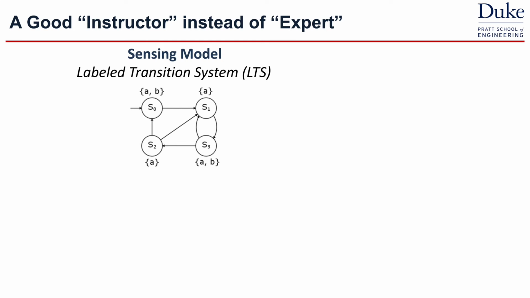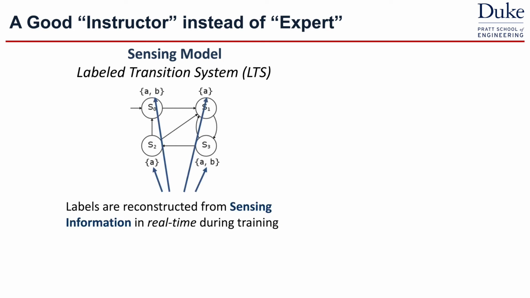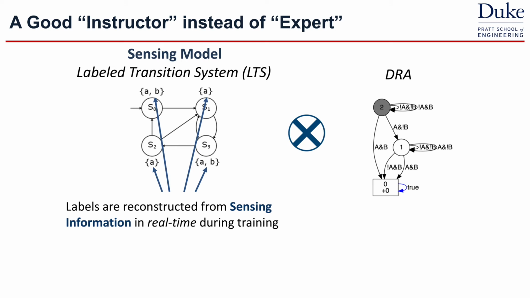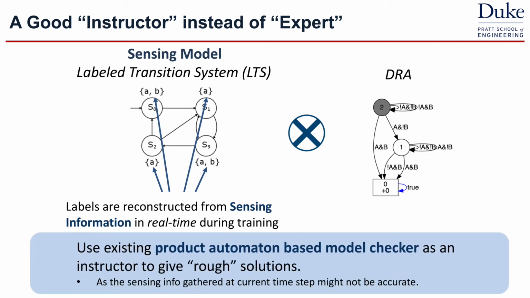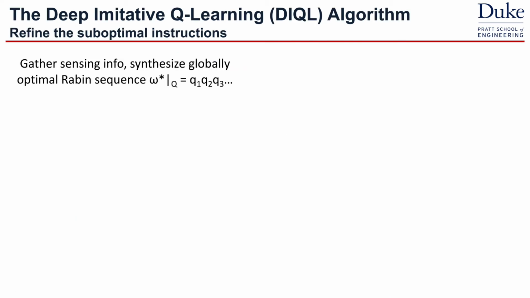Specifically, we model our sensor as a label transition system. Labels are reconstructed from sensing inputs in real time, meaning that every time there's a new sensing input, it will overwrite the old ones. And then we take a product with the DRA. As we will introduce later, we usually use a much smaller DRA this time, and it only contains 2 to 3 states. So we use an existing product automata-based model checker as an instructor to give suboptimal solutions. Then we design a DIQL algorithm to refine the suboptimal solutions to the optimal ones.